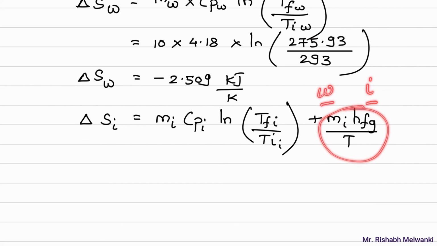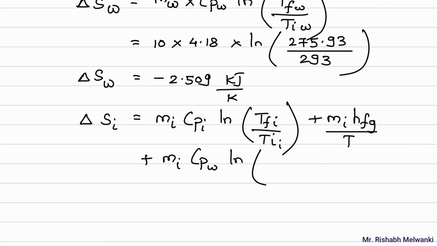This is the entropy formula. Plus, now that water is heated up, so mass of water, which is actually mass of ice, into Cp of water log T final upon T initial.